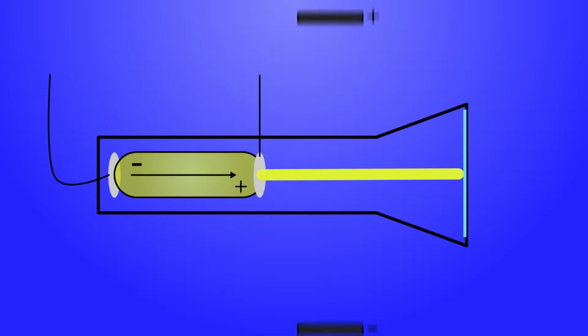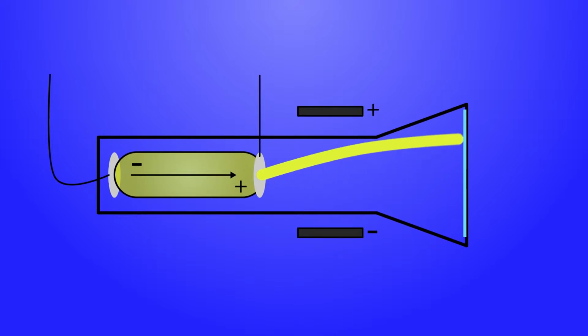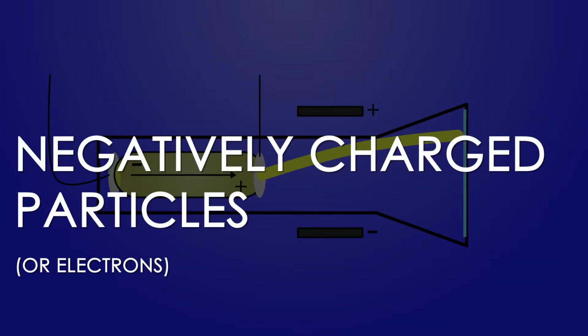In his experiment, Thomson placed 2 oppositely charged electric plates around the cathode ray tube and found that the cathode ray was repelled away from the negatively charged plate, but attracted towards the positively charged plate. This showed that cathode rays are made up of negatively charged particles.